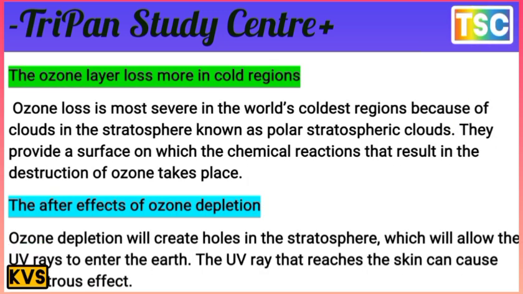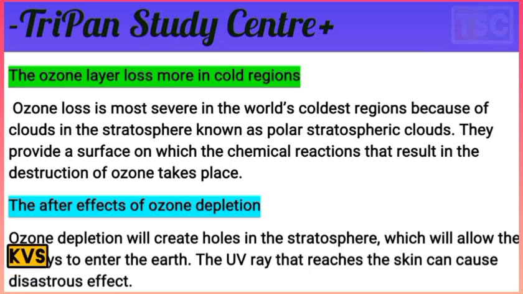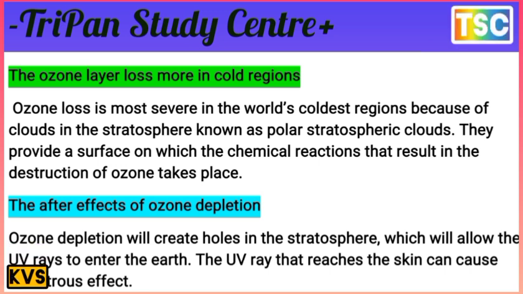The ozone layer loss is greater in cold regions. Ozone loss is observed more in the world's coldest regions because of clouds in the stratosphere known as polar stratospheric clouds, and they provide a surface on which the chemical reactions that result in the destruction of ozone take place. That's important. The ozone layer loss is more in cold regions.